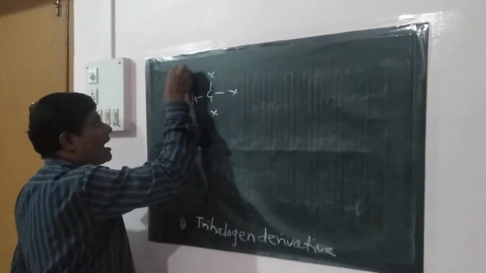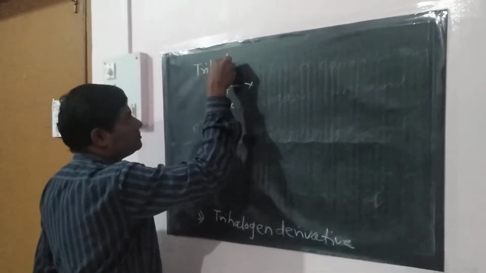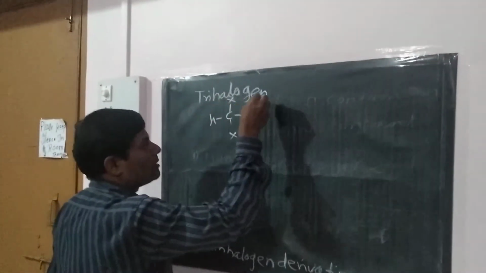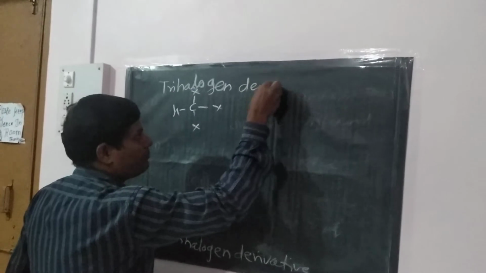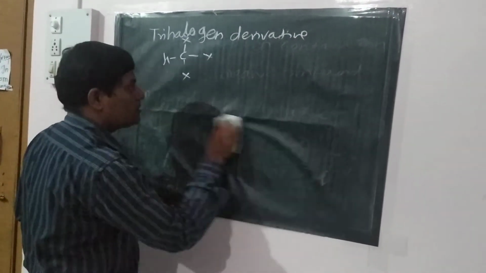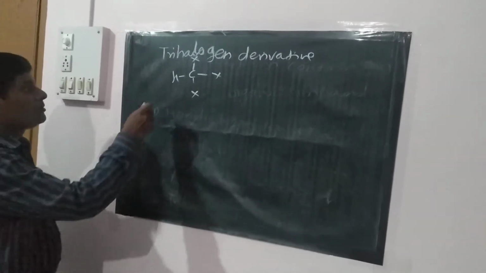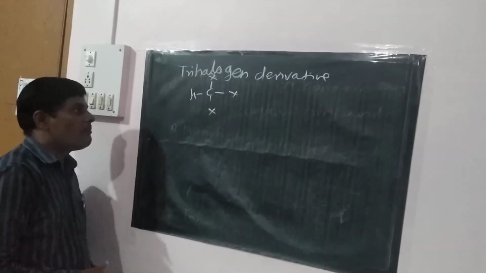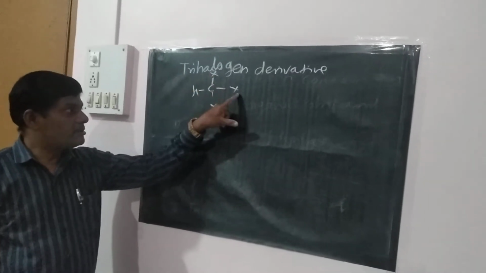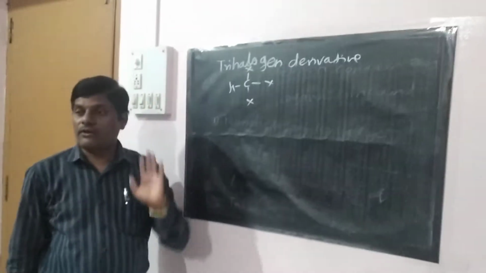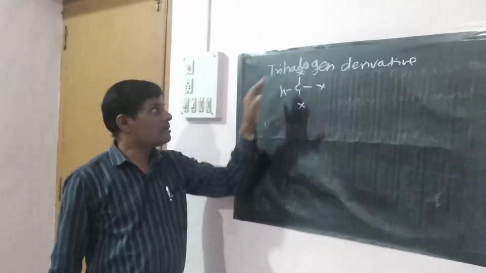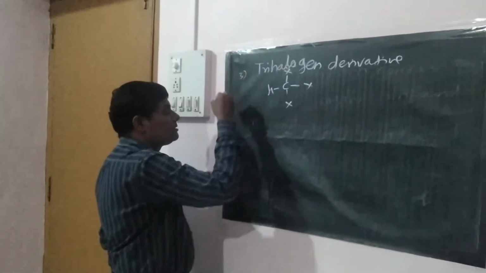So this is the trihalogen derivative. In this compound there is the carbon, this is the halogen atom, this is halogen, and this is hydrogen. So this contains three halogen atoms, hence it is known as a trihalogen. And this is the third class.